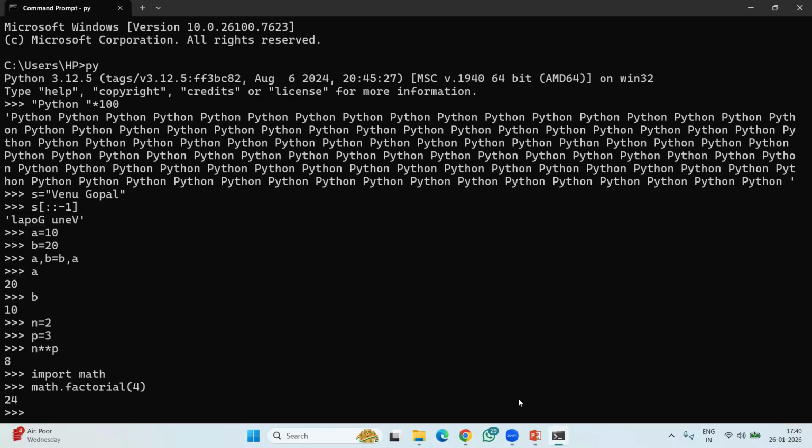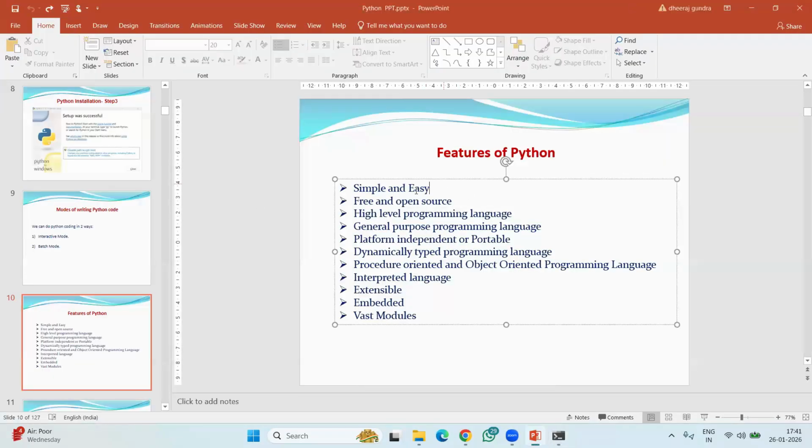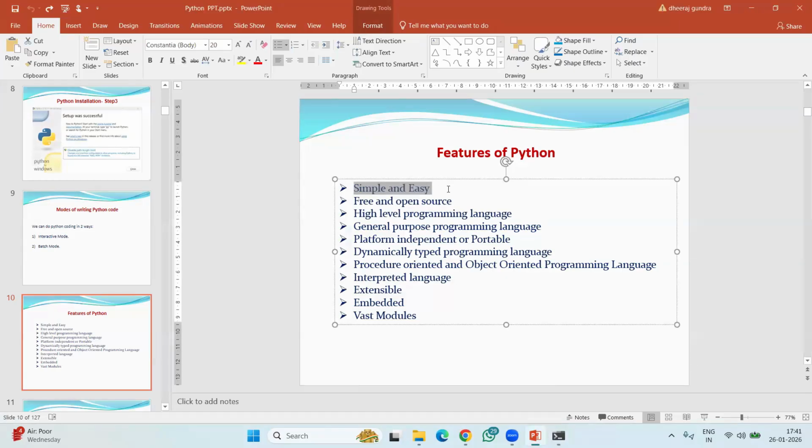But in other programming languages like Java, C, C++, we cannot do it in this short a way. You have to write more lines of code. You have to remember a lot of concepts. Sometimes it can feel difficult to remember those steps, those instructions or statements, particularly. Those are a little bit complex to remember. But in Python, it's not like that. Everything is very, very simple and easy.